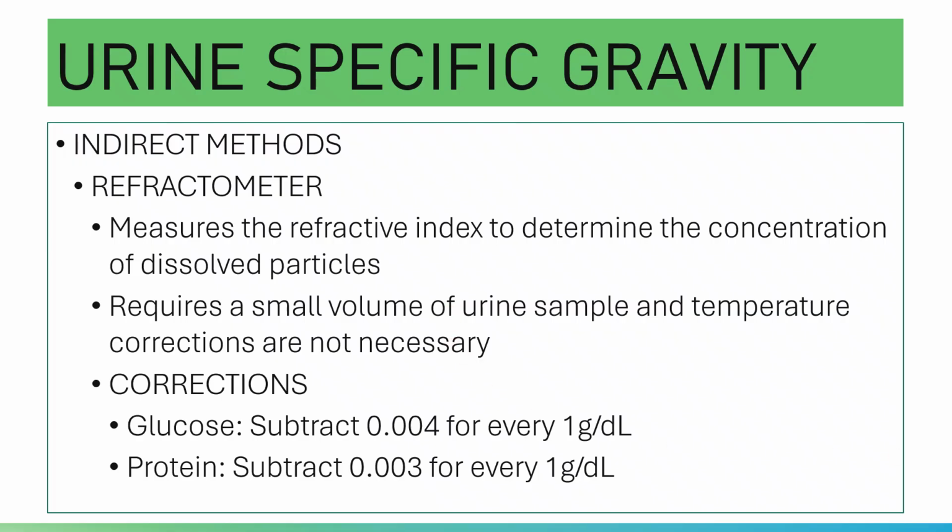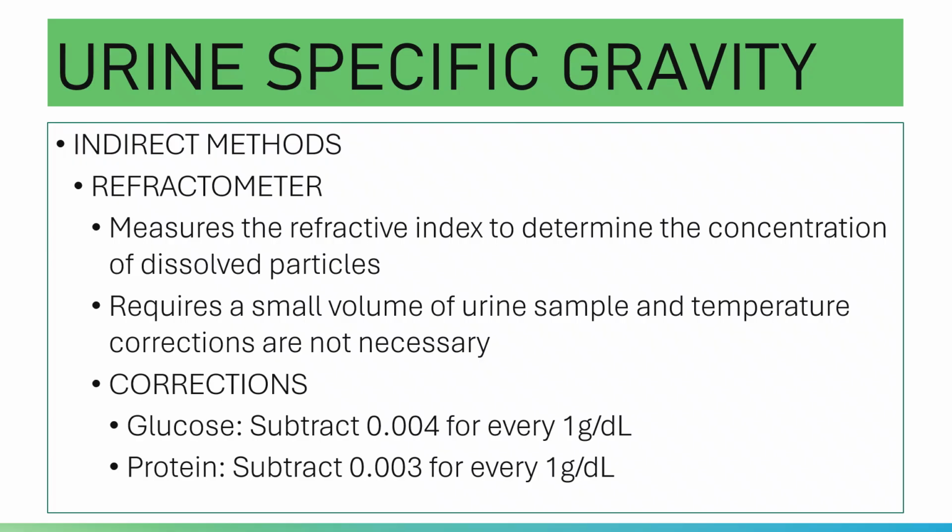What about calibration? For distilled water, the reading is 1.000. 5% sodium chloride is used to calibrate the refractometer, and the reading should be 1.022 plus or minus 0.001.